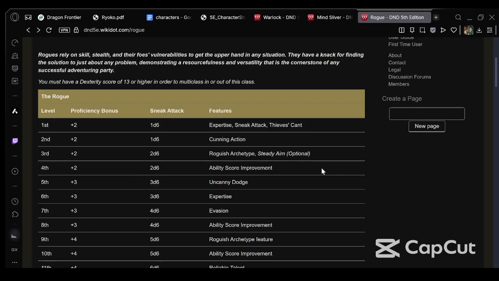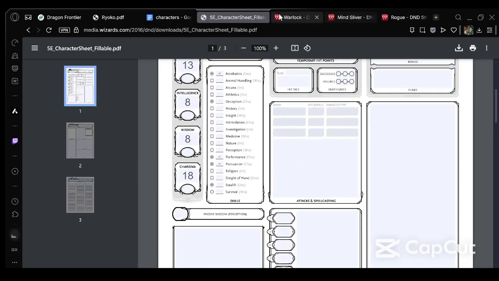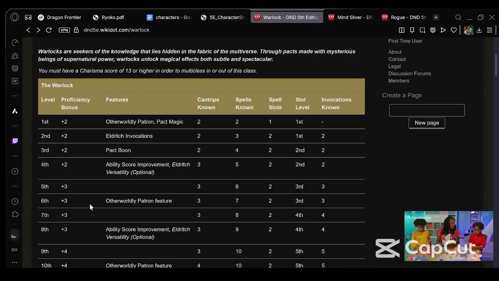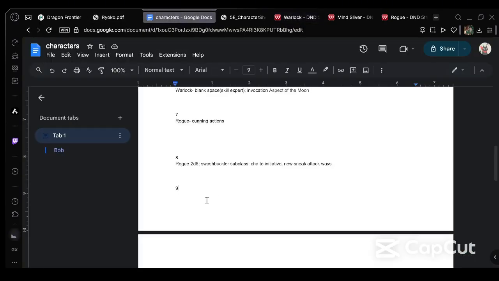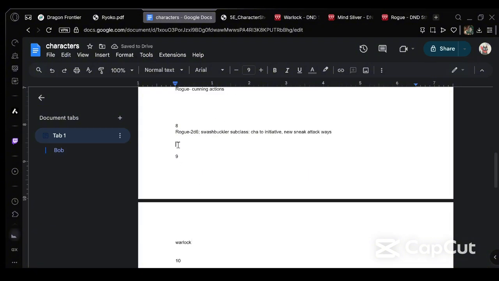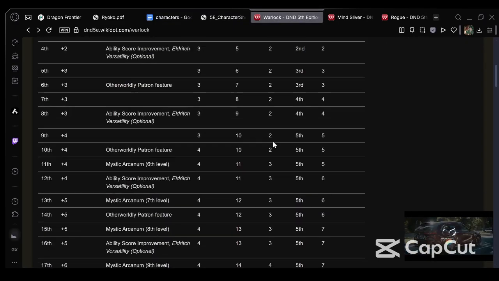So let's go with the 4th level into Rogue at this point, or let's go with our next level into Warlock, actually. I'm actually going to do this so it's a little bit neater. There we go. Warlock. That gives another spell, so another 2nd level spell.